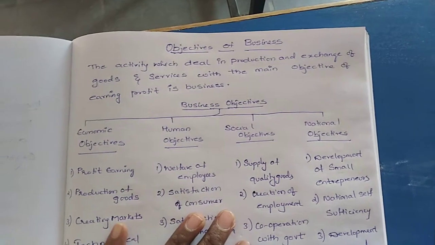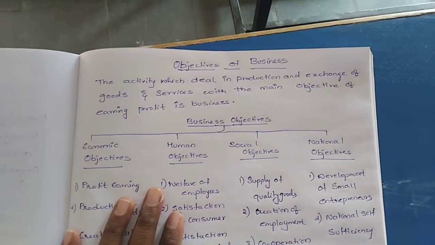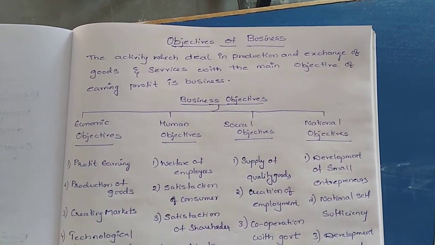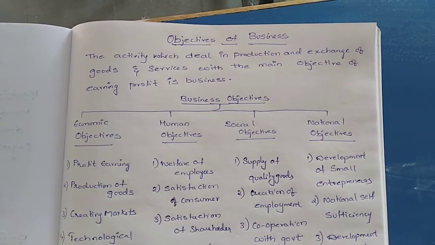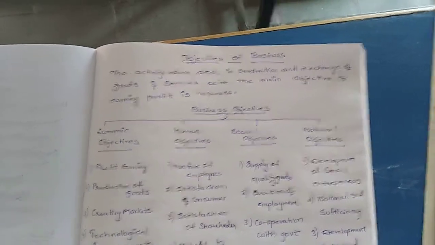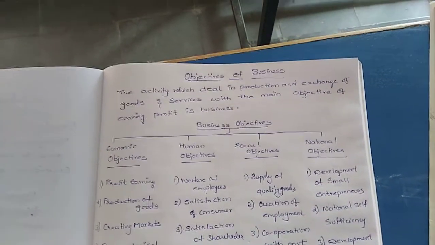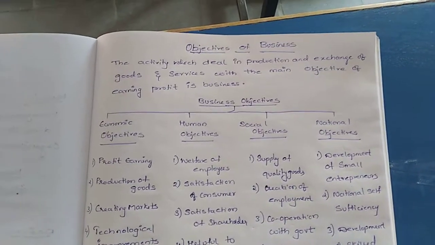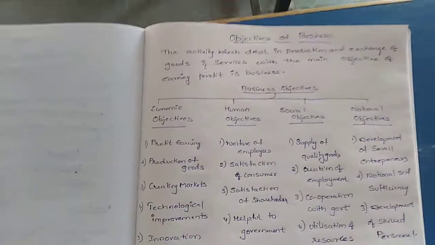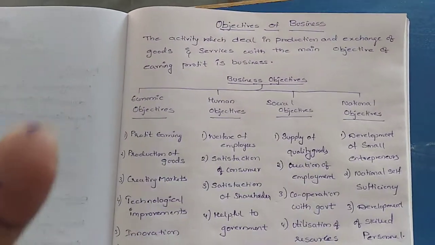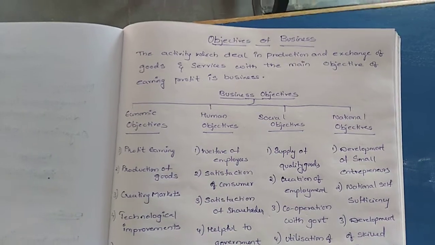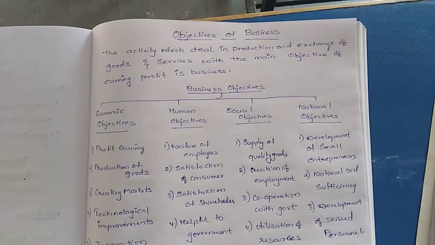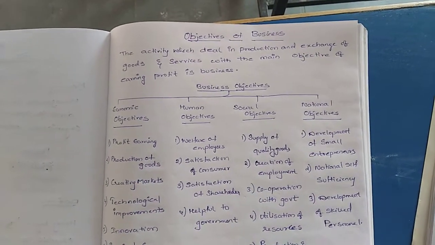Listen carefully here. What is the meaning of the objectives of business? The activity which deals in production and exchange of goods and services with the aim of earning a profit is business. The first main motive for starting a business is profit, and its objective is also profit. Why does everyone start and work? For earning money, yes or no? So that is one of the main objectives of the business.